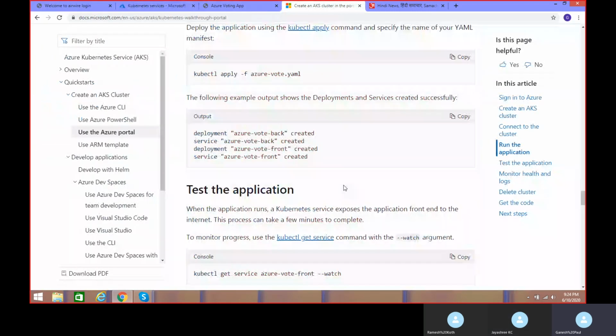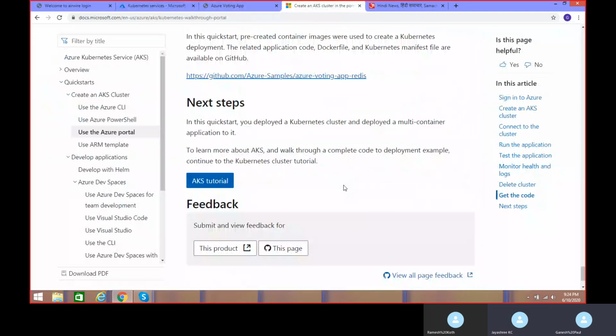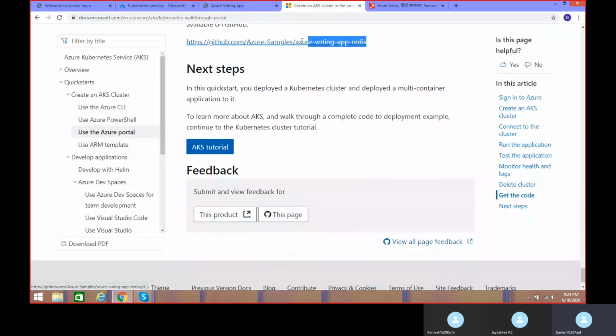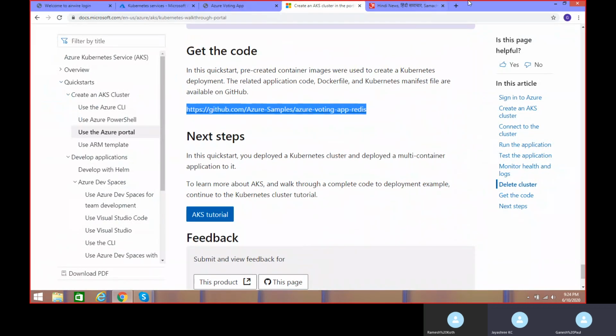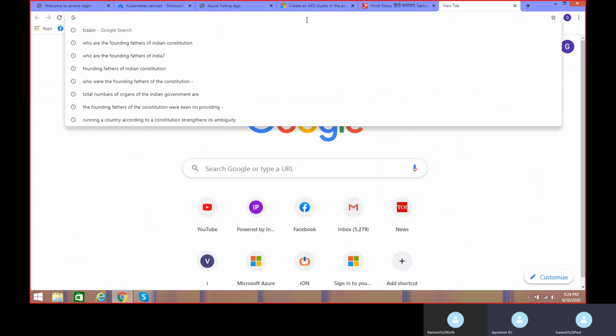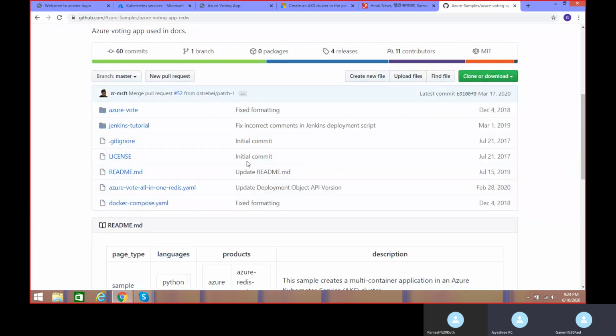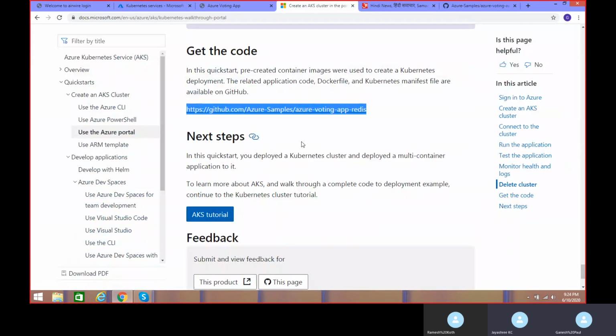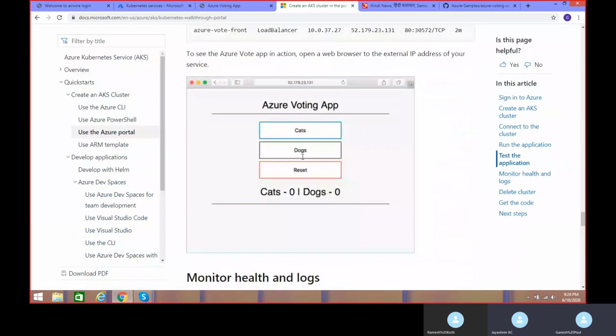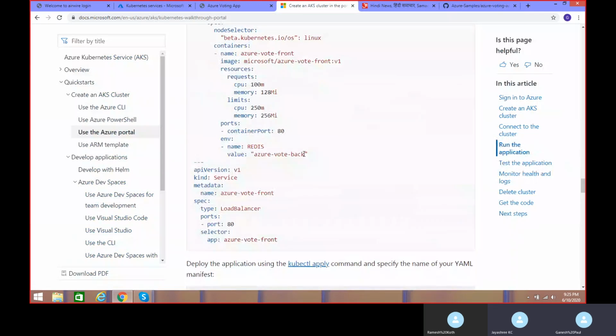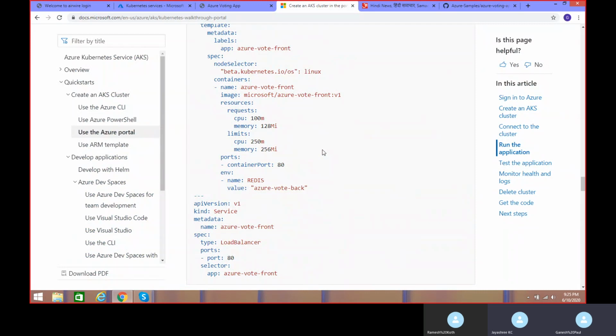Here, if you go to the bottom of the page, the code is here only. This is the code, on GitHub. Out of this code, they would have created an image, like how we had prepared an image, right? That image will be a public image. That's why even if you're accessing it from your personal servers, you're able to access that particular application. Like how you have Nginx and also Redis, this Microsoft slash Azure Vote Front V1 is also a public image.